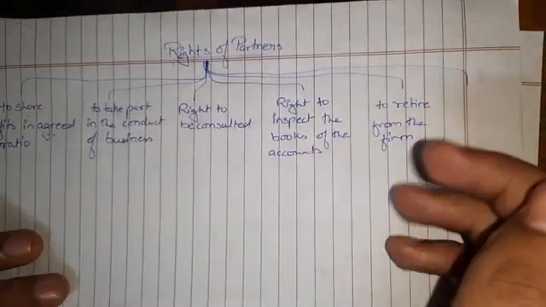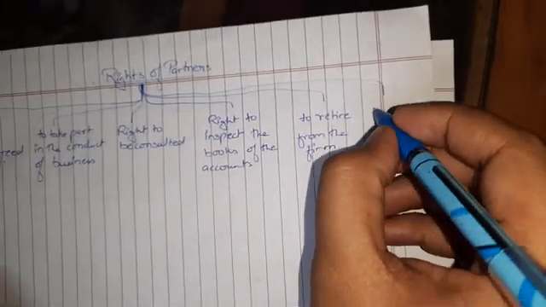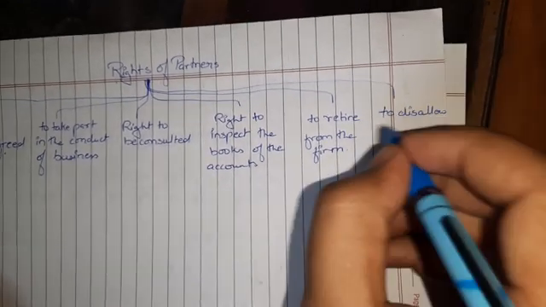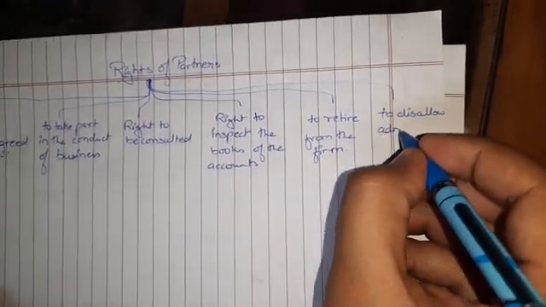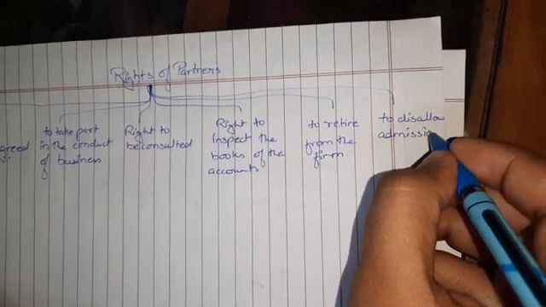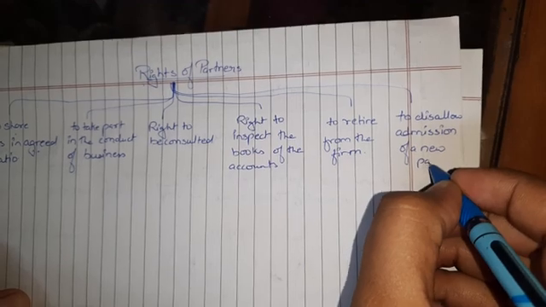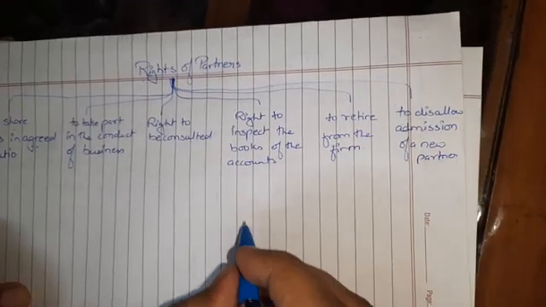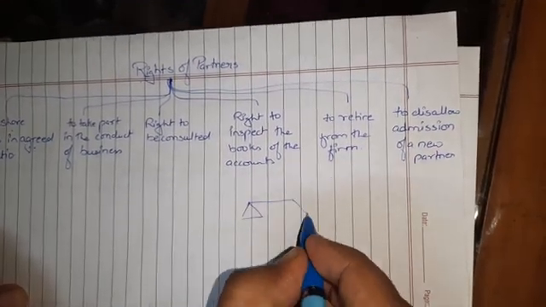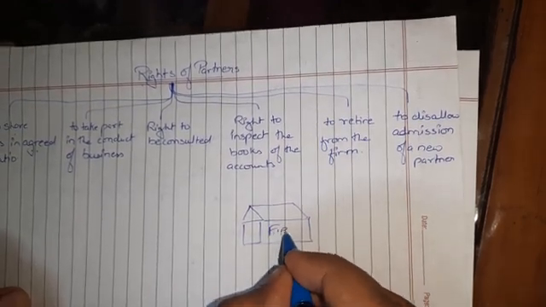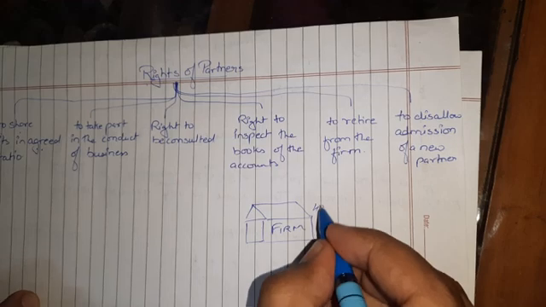And the last, most important right of a partner is to disallow admission of a new partner. Now, why did I say it is an important right of a partner? For example, this is a firm, and in the firm there are 40 partners.